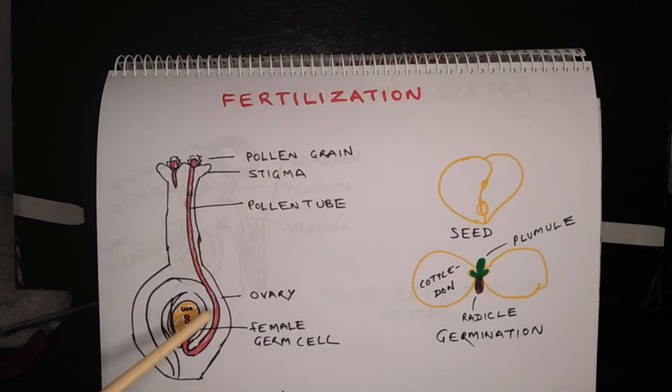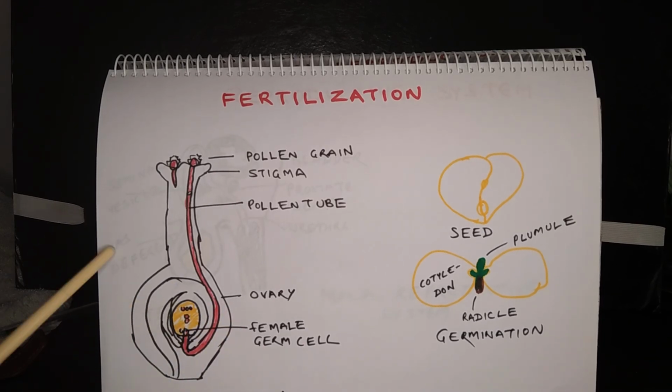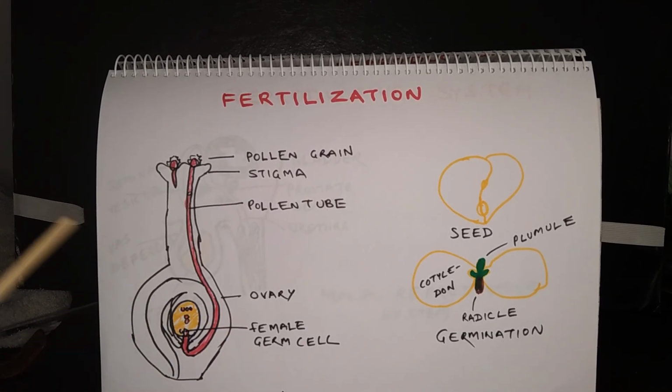Okay. So it depends, the number of seeds depends on the number of ovules which may be present in the ovary. So for example, the fruit of an orange can have a few seeds, say 5-6 seeds, and the fruit of a watermelon can have hundreds of seeds. It depends on the number of ovules. The ovary matures to become a fruit, and the rest of the floral parts usually fall down.